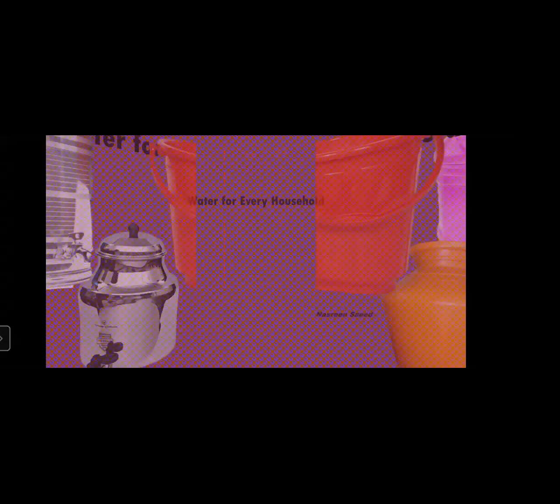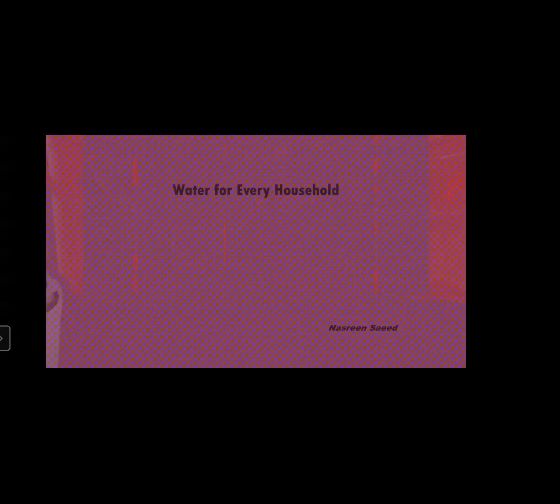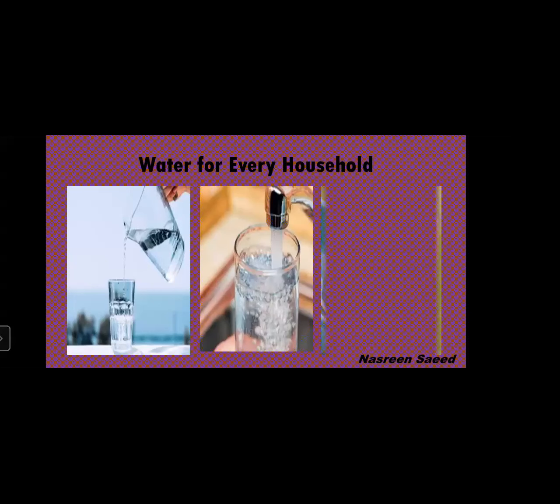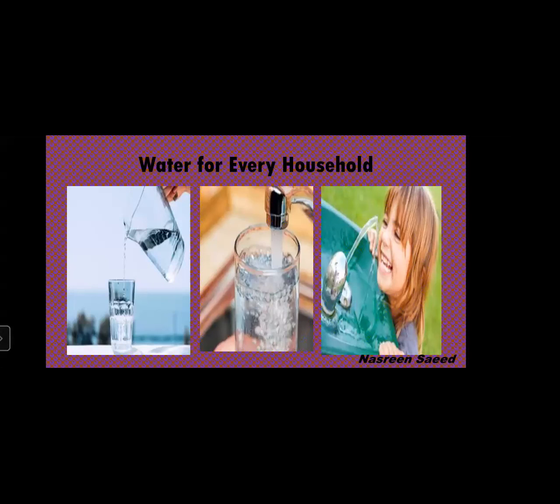Now let's see how we can take care of drinking water. What is drinking water? I told you in the previous lesson, potable water. What is potable water? Which is free from germs, which does not make us ill. That is drinking water. So, to ensure good hygiene, we must have safe drinking water.